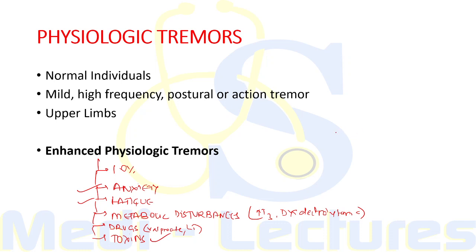Now, when we consider the treatment of these tremors, it is basically directed at controlling the underlying disorder which we are discussing. If some drug is considered which can be beneficial in controlling enhanced physiological tremors, these are beta blockers, that is propranolol. So it will basically suppress the anxiety and the accompanying physiological tremors.